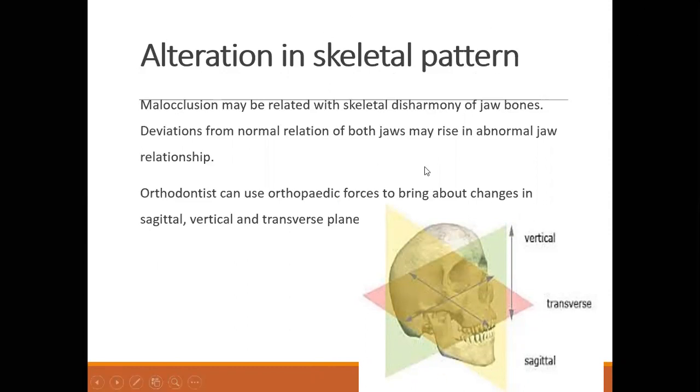In orthodontics, whatever movement we get, the movement is taken in some planes. The forces or the changes are taken in some imaginary planes. We draw, or we think of, some imaginary planes. In those planes, we get the orthodontic movement. One is the vertical, another is the transverse, and the other is the sagittal. This is the sagittal movement, this is the vertical movement, and this is the transverse. In these three directions, we can have a movement of the skeletal pattern.